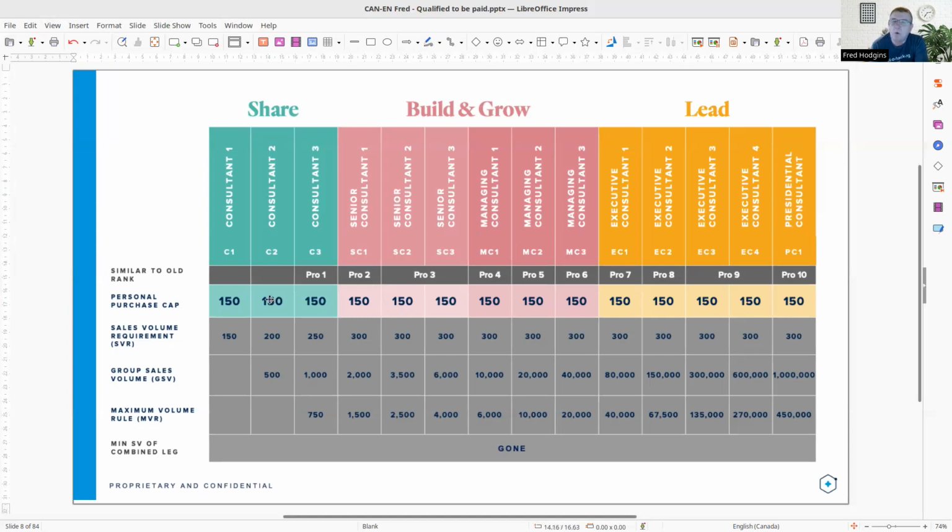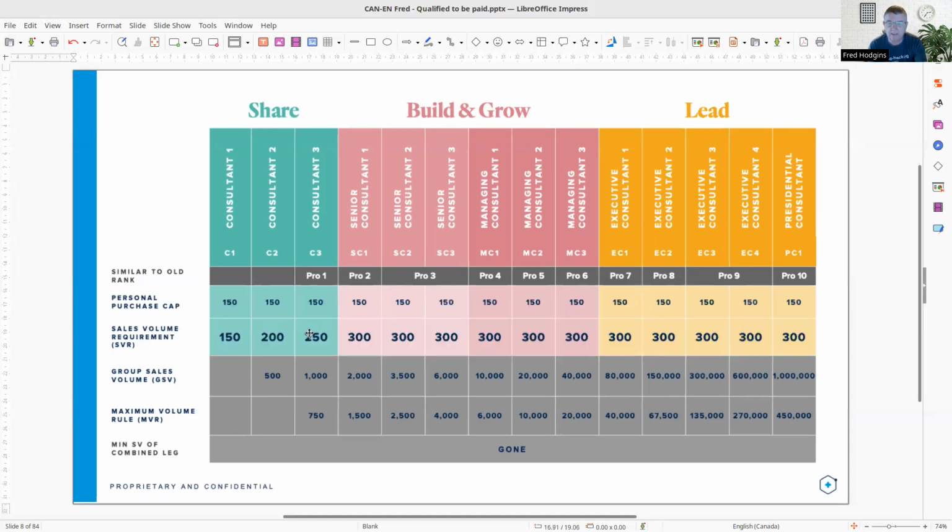If you did 200 points, you still need 50 points of volume from a customer. That customer could be a spouse, it could be your mom, your sister, your neighbor, but you need 50 points at this level. Now, as your volume increases, whether it's through customers or just downline consultants, and you're at 1,000 points, the requirement is still 150.